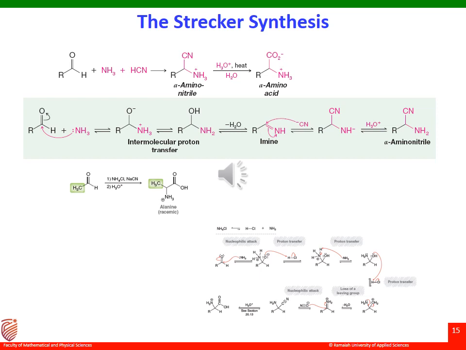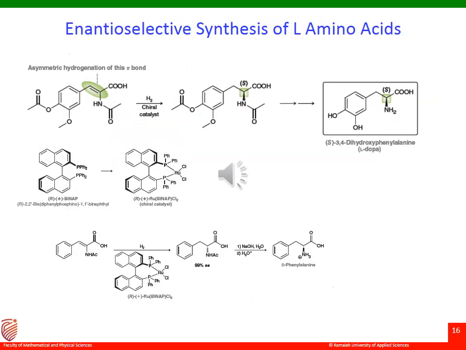So intramolecular proton transfer and imine formation are also indicated in the mechanism here. Enantioselective synthesis of L-amino acid, because L-amino acid predominantly exists in nature. Now the above methods which we stated here end up in racemic mixtures. So we definitely need to go for resolution of the racemic mixture, which I will be saying in another minute. Now let me say how an enantioselective method can help us synthesize only the L-amino acids.